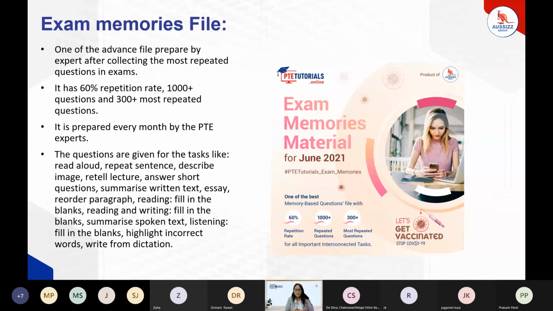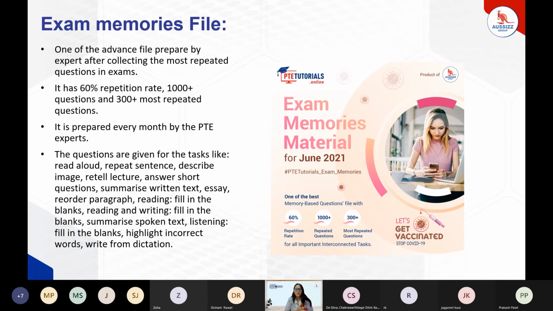In PTE exams, it has been said and analyzed as well that many of the questions are getting repeated. So there is a repetition ratio of approximately 60% in this particular file, which means whosoever is referring to this file of any month might get that 60% repetition in their exams. There are hundreds and thousands plus questions, and there are 300 plus most repeated questions as well. This is the June month file. There are different months' files as well.